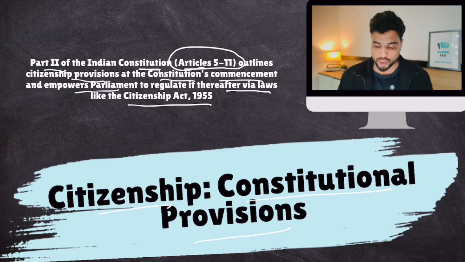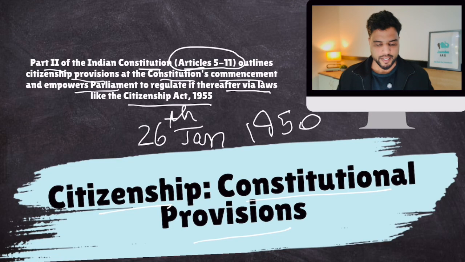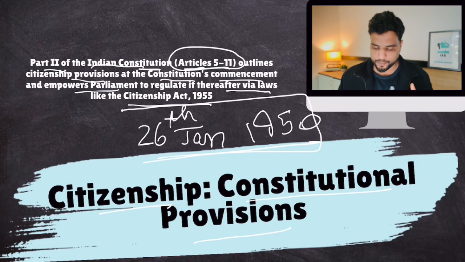Our Constitution commenced on 26th January 1950. At this moment, what are the rules and provisions with respect to acquiring Indian citizenship? That is taken care of by the Constitution. So these provisions take care of what the rules surrounding citizenship would be at the commencement of the Constitution.